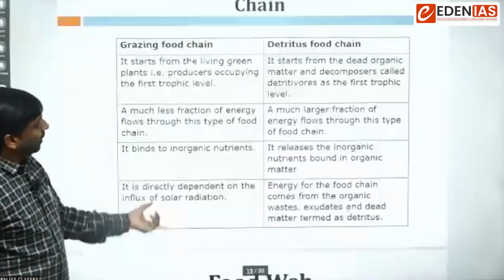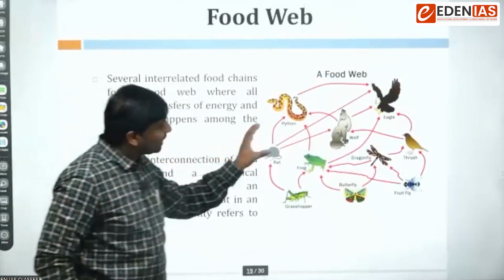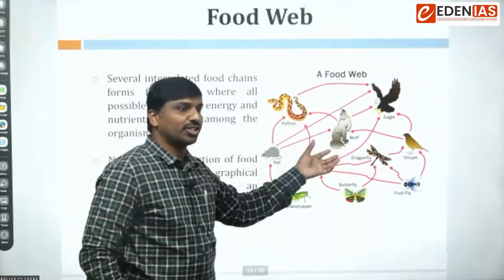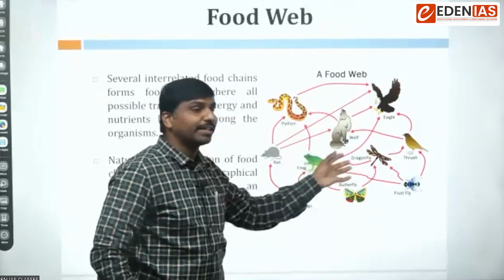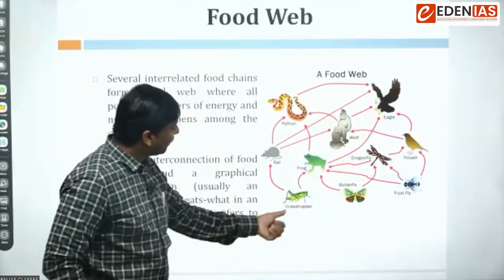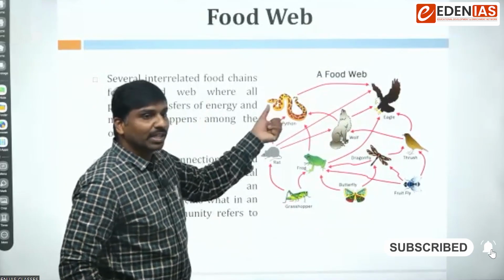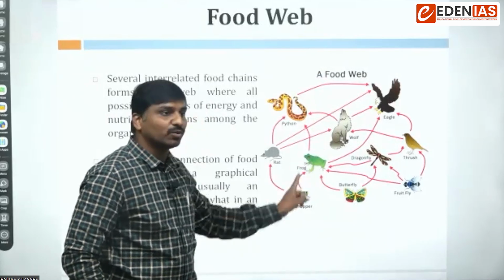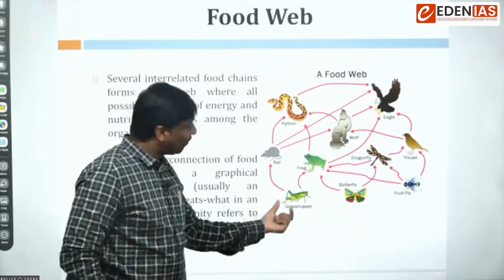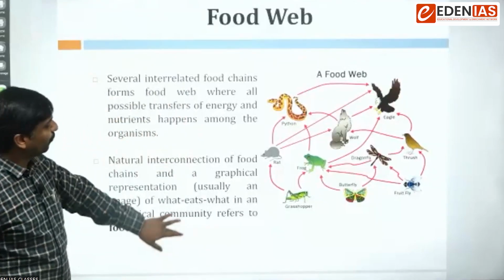In an ecosystem, there can be several interrelated food chains, and several interrelated food chains in an ecosystem are nothing but a food web. For example, grasshopper is connected with this line, and also with this line, so this food chain and this food chain are interconnected. That is the food web.